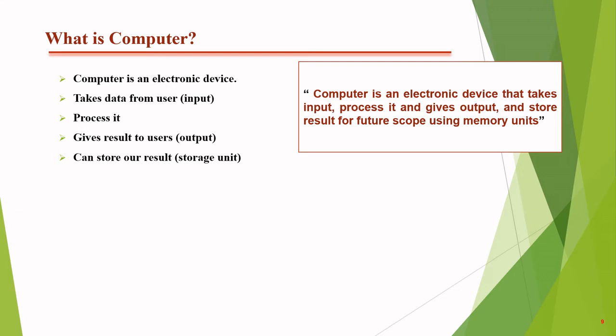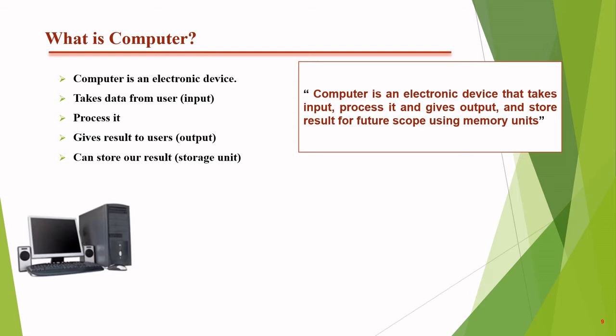So right now I'm going to show you some computer diagrams like this. Desktop is a computer device. Yes, of course, because it is an electronic device which takes data from the user in the form of input, processes it and gives us the output also.